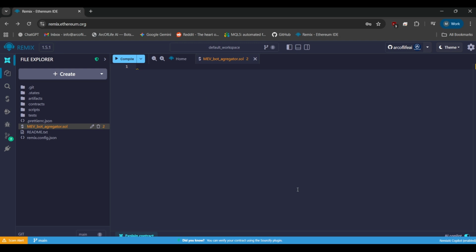Listen to their pitch. They throw around complex words like slippage, front-running, and mempool. These are real technical terms used by advanced developers, but in this context, they are just bait. They use this jargon to overwhelm you. They want you to think, wow, this person knows what they are doing, I should trust them. It is a psychological trick to make you feel like you are getting secret insider knowledge, but it is all smoke and mirrors.